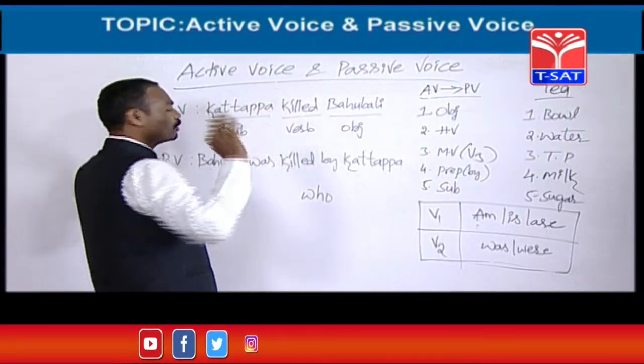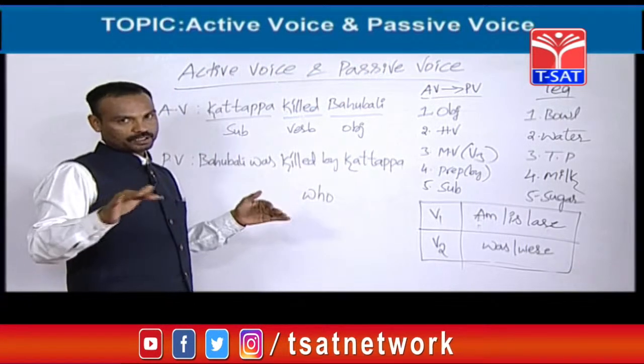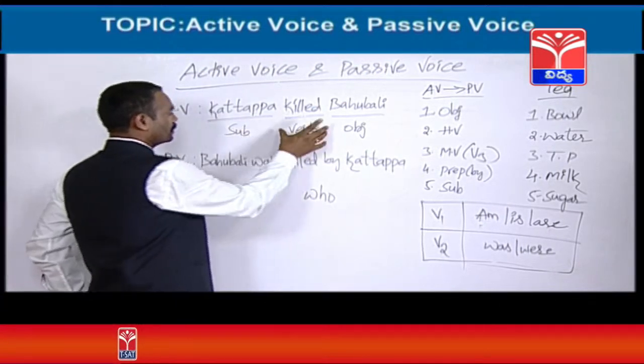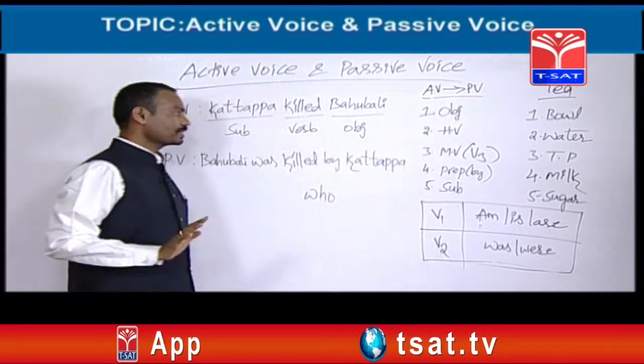Kattappa killed Bahubali. This is activized. Bahubali was killed by Kattappa. This is passivized. See, this is the subject, this is the verb, this is the object. To change an activized into passivized, these 5 items are required.